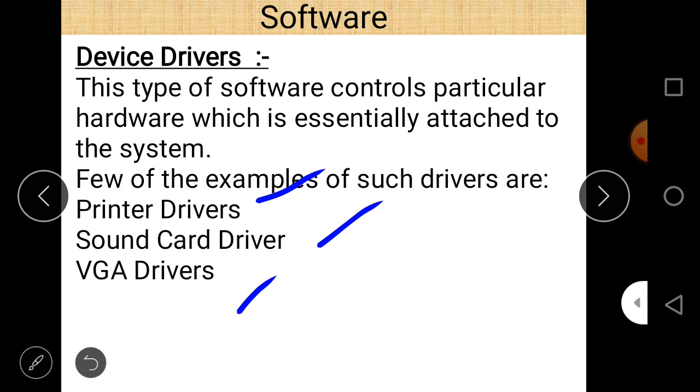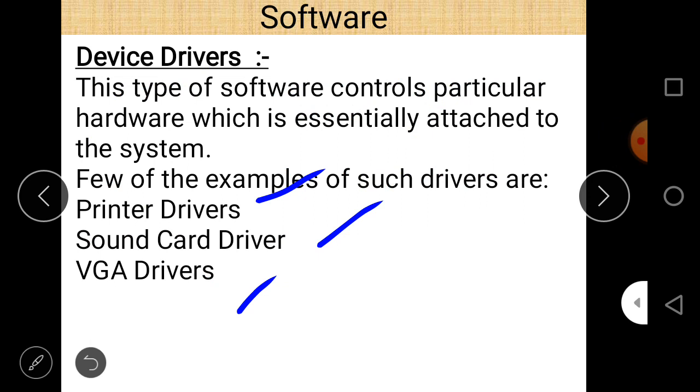Another example is sound card driver. If you don't install the sound card driver, there may be a possibility that you cannot hear sound in your computer system. Using the sound card driver, you can listen to sound in a computer system. And such as VGA drivers, using VGA drivers, there is a proper display in a computer system.